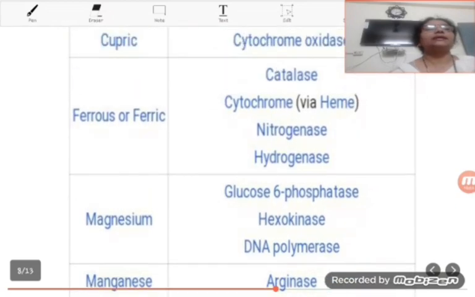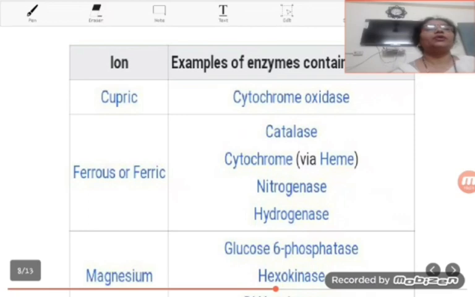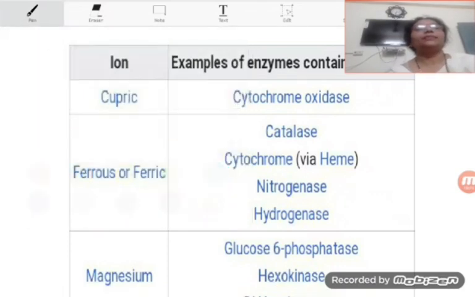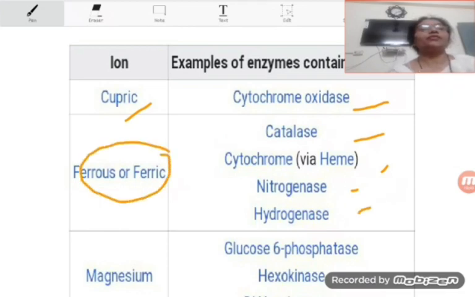Now students, in this table we are going to see the cofactors in the form of ions of some of the important enzymes. For example, the cytochrome oxidase enzyme is having cofactor in the form of cupric ions. The catalase, cytochrome with the heme, nitrogenase, hydrogenase enzymes, they are having the cofactors in the form of ferrous or ferric ions.